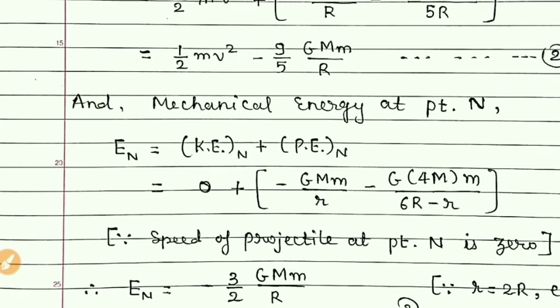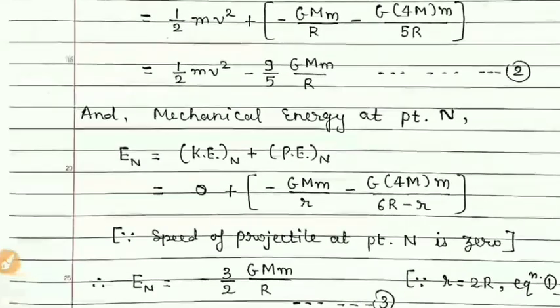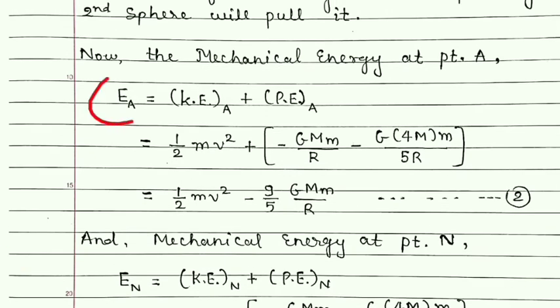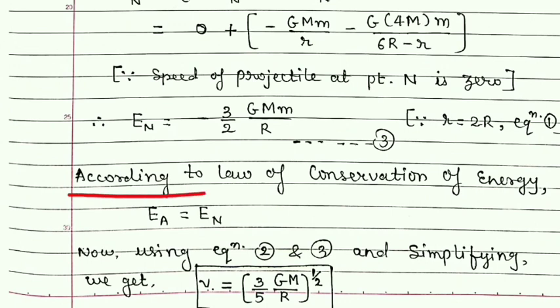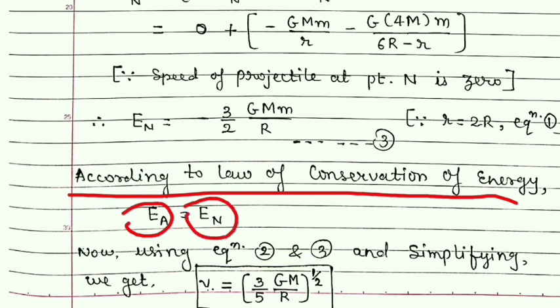But students, we know that the energy at point N as well as at point A will be same according to the law of conservation of energy. So EA is equal to EN.